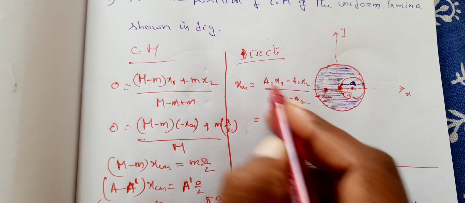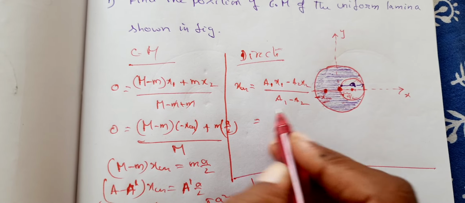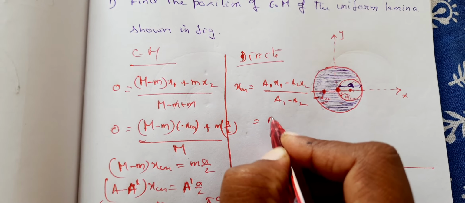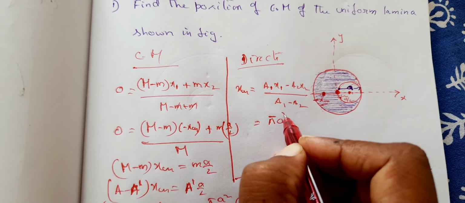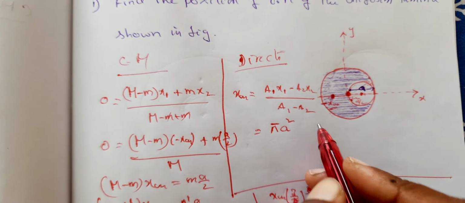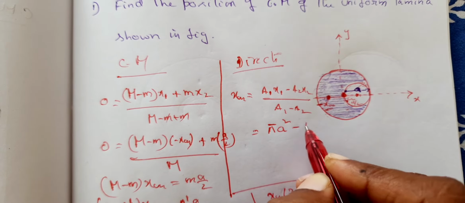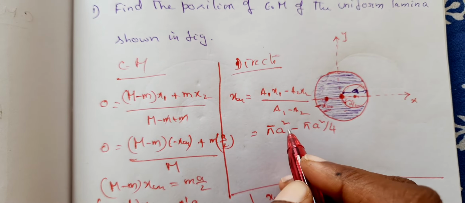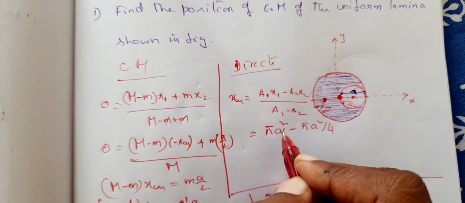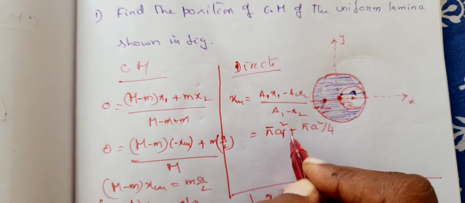So what is A1? The major mass, that is of capital M. So therefore pi A square is A. Alright, so pi A square minus pi A square by 4. Right, now what is x1 here?